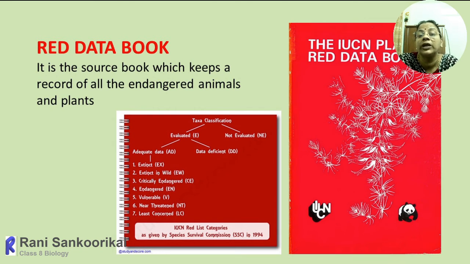So that way, it is categorized into 7 categories, and accordingly the plants and animals are summarized. Their details, their number, their location, their behavioral patterns, everything has been recorded and made into different volumes of books or lists. So the red list book for fishes, the red list book for amphibians, like that. That list, prepared by IUCN, we collectively call the red data book.